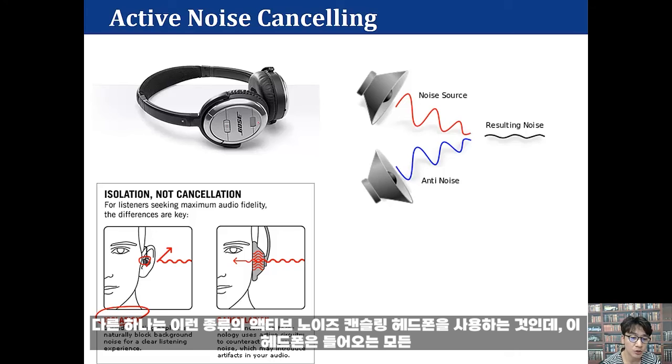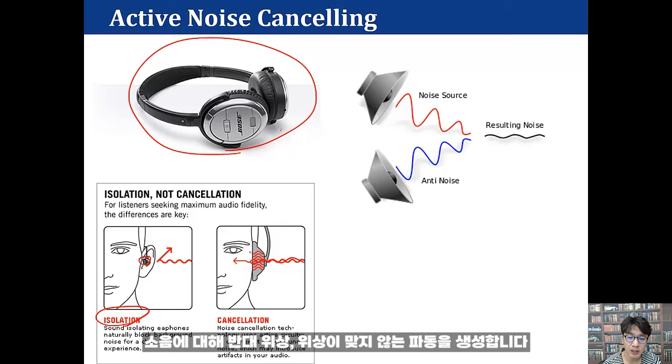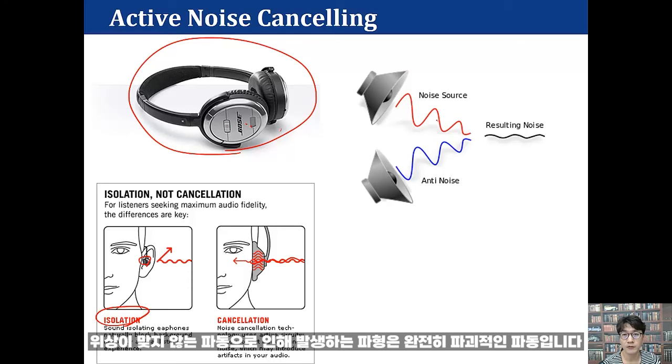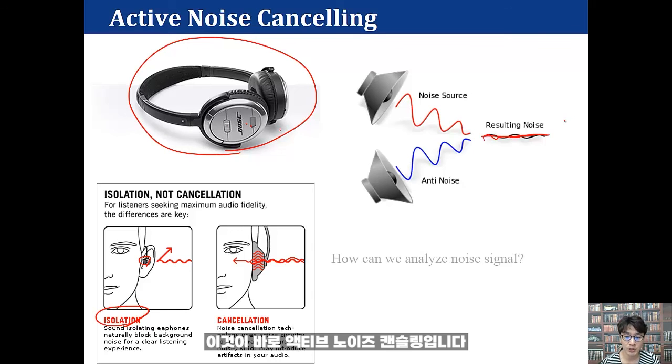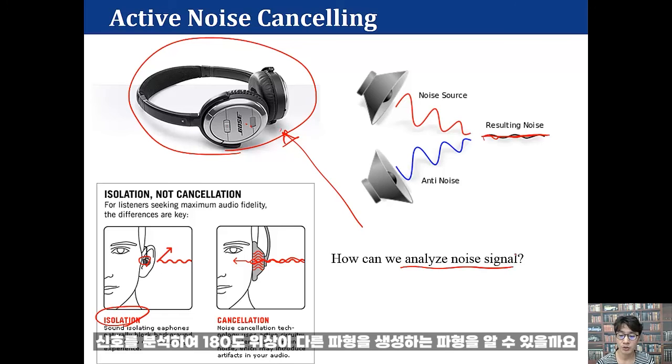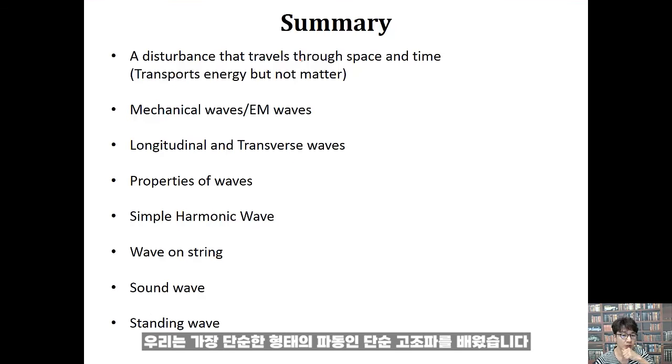The other one is using an active noise cancelling headphone. What it does is, for any incoming noise, this kind of headphone generates a wave which has the opposite phase, out of phase. With the waves out of phase, the resultant waveform is completely destructive. That's active noise cancelling. How can this kind of equipment analyze the noise signal, to know the waveform, to generate a wave having a 180 degree different phase? We learned the simple harmonic wave, which is the simplest form of wave.